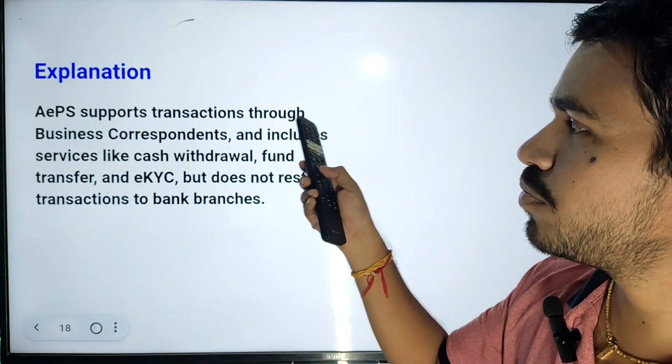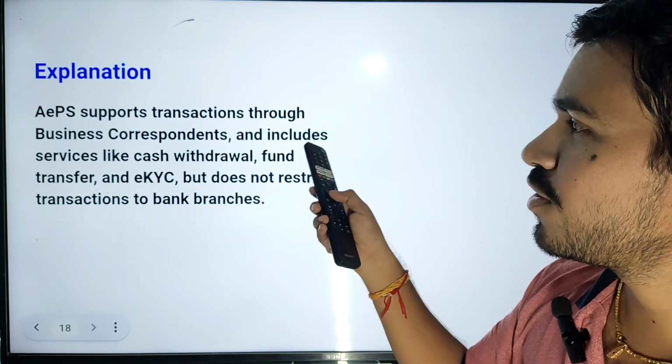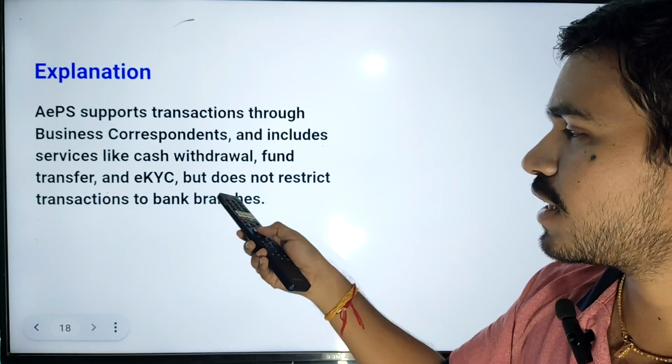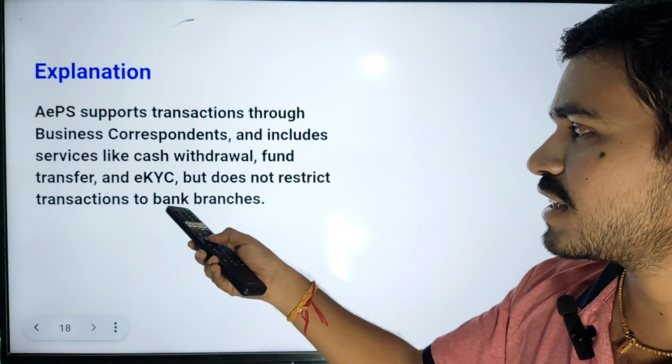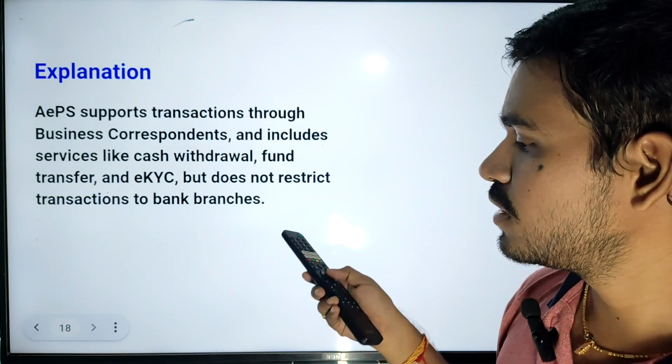AEPS supports transactions through business correspondents and includes services like cash withdrawal, fund transfer and eKYC, but does not restrict transactions to bank branches only. So this is the correct statement.